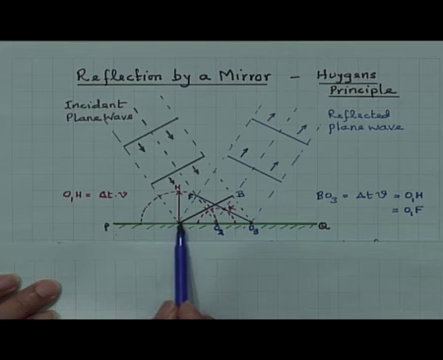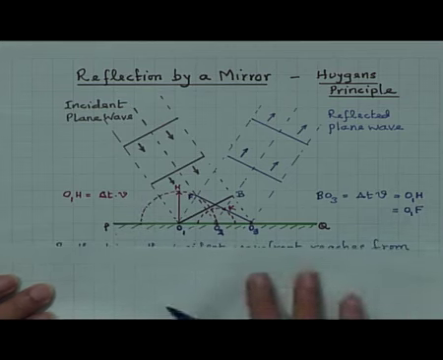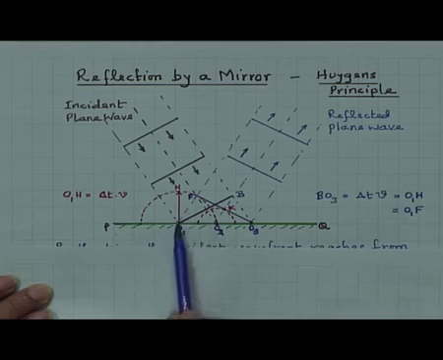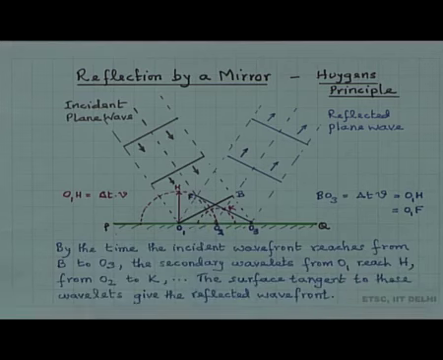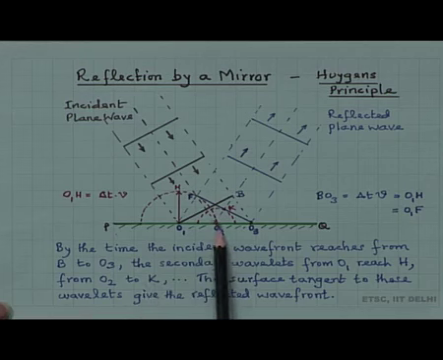The other end of the wavefront is at O1. Therefore, it immediately starts giving out secondary wavelets, and this is equal to O1H, which is also equal to O1F here, because this is a sphere. So, O1H or O1F. By the time the incident wavefront reaches from B to O3, the secondary wavelets from O1 reach H, from O2 to the point K, and so on.